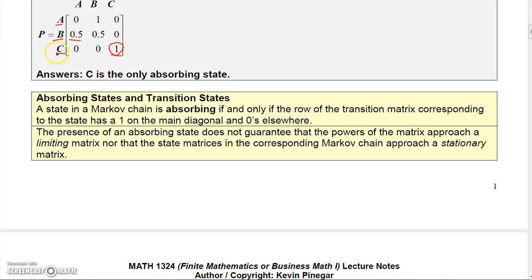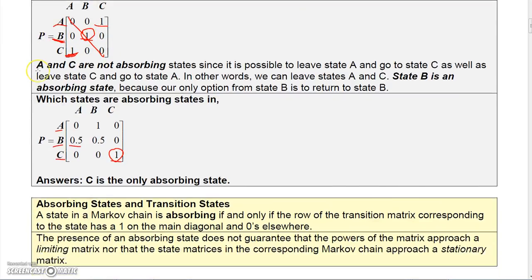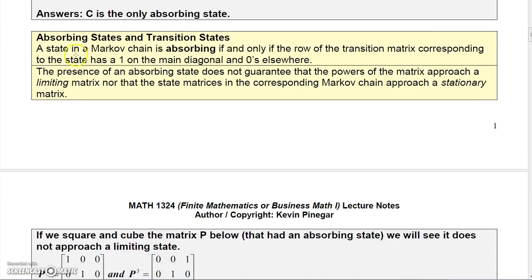So C is an absorbing state. Up here, B is an absorbing state because it has a 1 on the main diagonal and zeros everywhere else in the row. That's how you tell if you have an absorbing state.